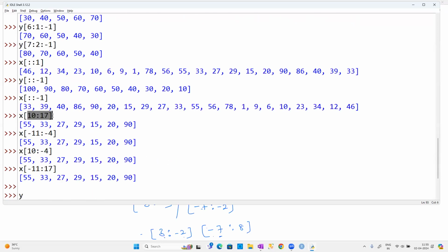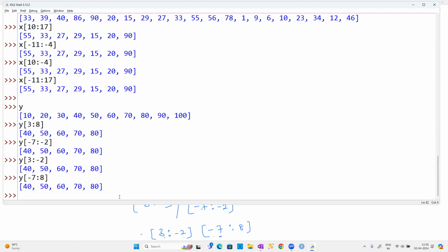So 10:17, I said. I know that there are 21 elements. So 10 minus 21 is -11, and 17 minus 21 is -4. Now 10:-4 or -11:17 gives the same output. Okay, so just work on it and you will understand the concepts. It is a little bit confusing, but if you practice it, you can understand this concept.